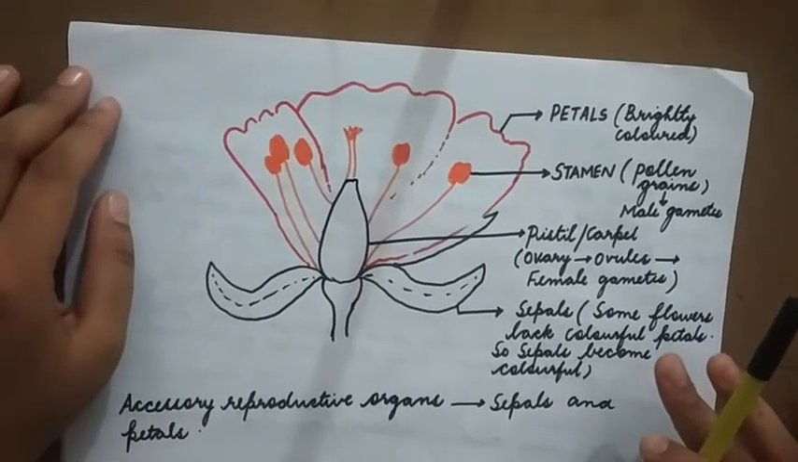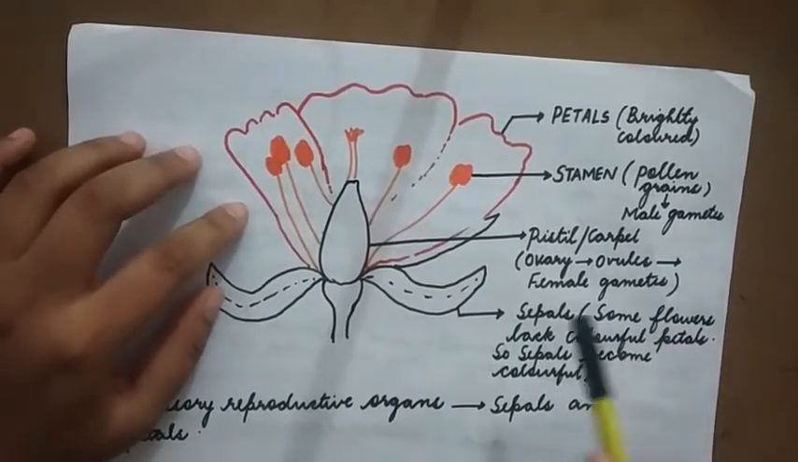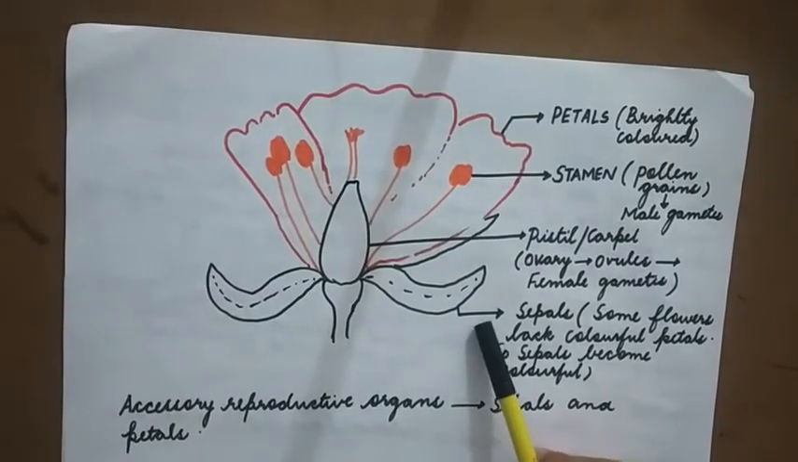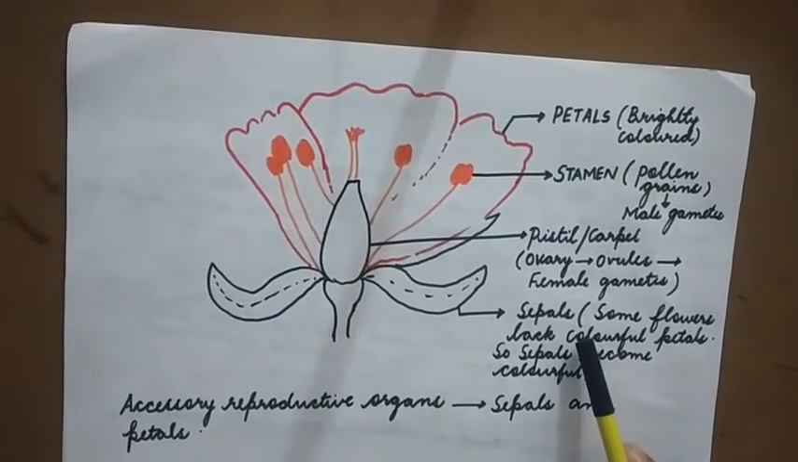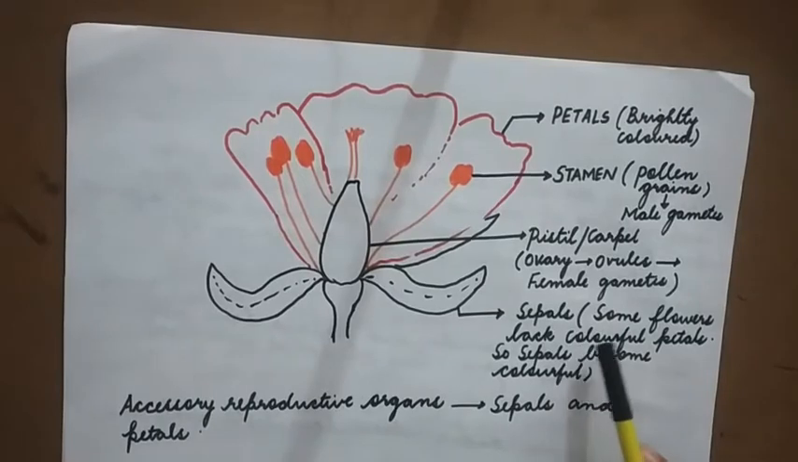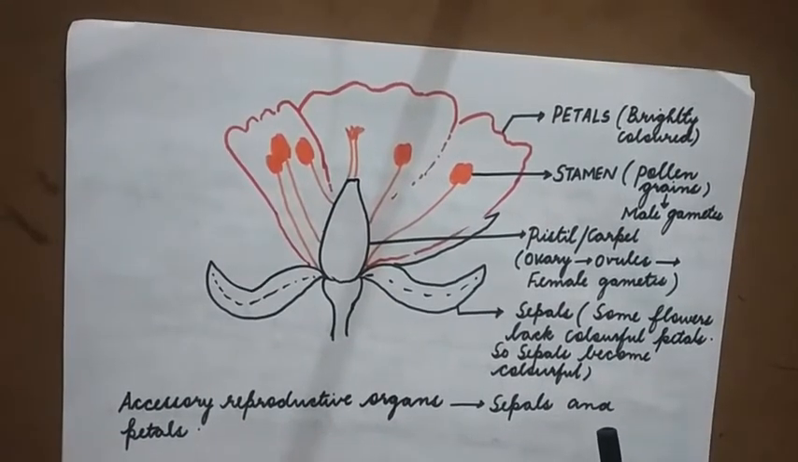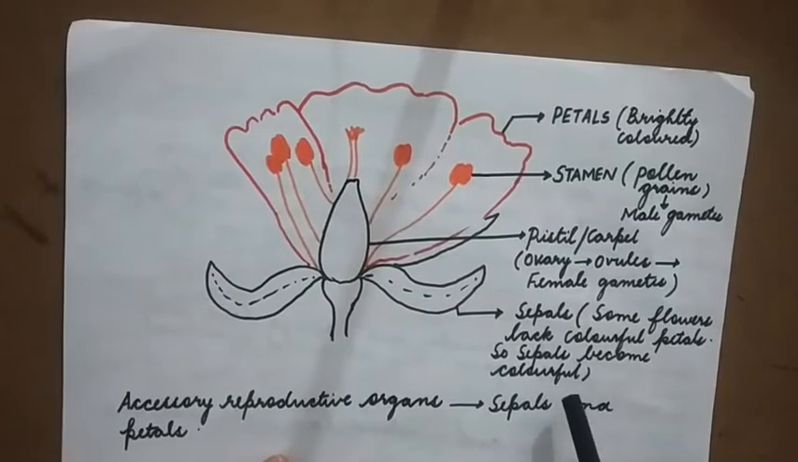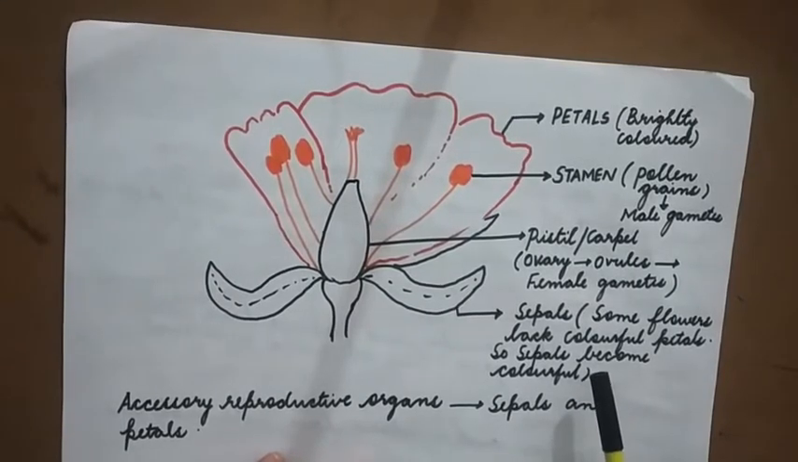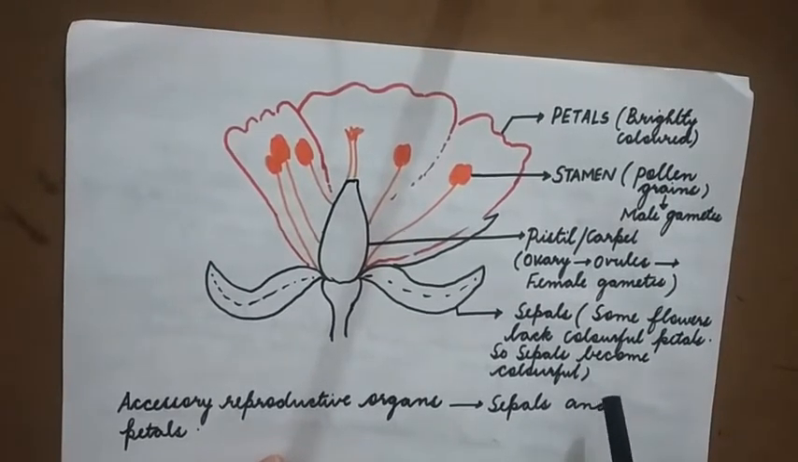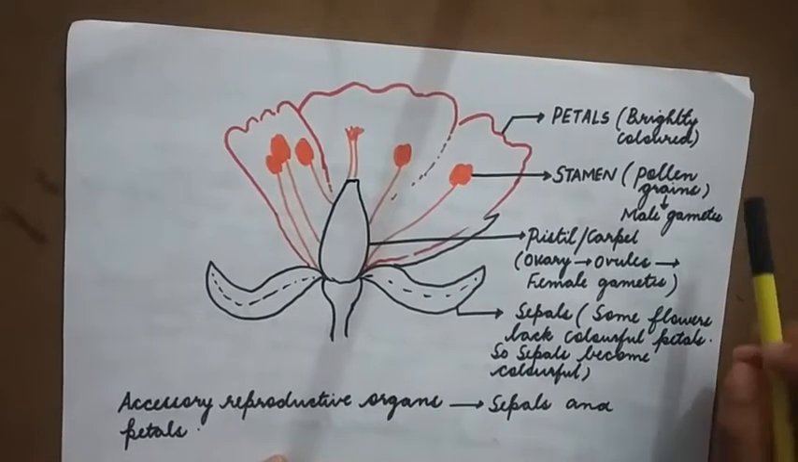Now let's try to understand the structure of the flower. First of all, the outermost structure is the sepals. Usually they are greenish in color. Some flowers lack colorful petals. In certain flowers, when the petals are not so colorful and are dull in nature, sepals usually become colorful. Next is petals.